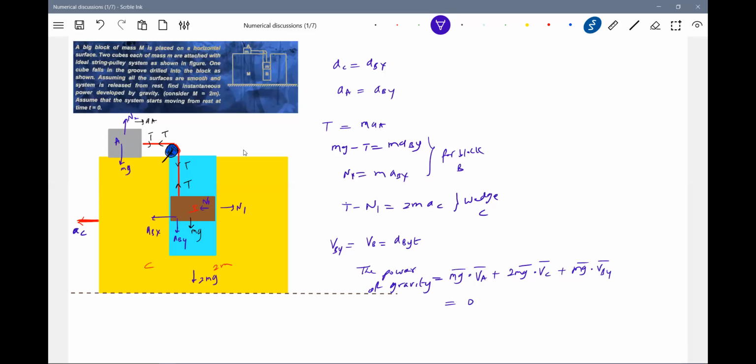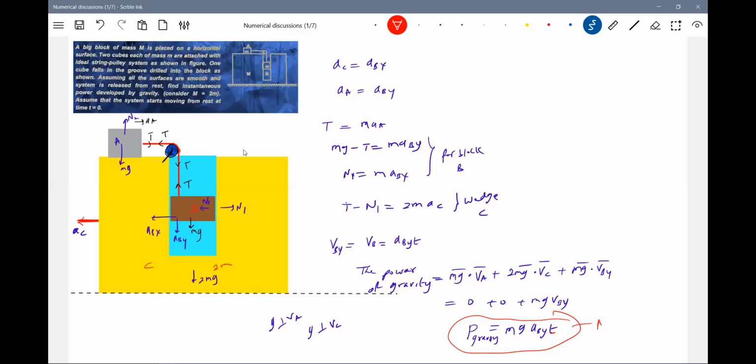Any reason for that? g bar and VA bar will be perpendicular. So therefore this will be 0, this will be 0. What will be left over is only V_BY, so the power should be equal to mg A_BY T. Get the acceleration from this set of equations and substitute here. This is the power of gravity. So definitely, in all wedge constraint problems you can take help of this for power calculations. It's a very good way of learning.